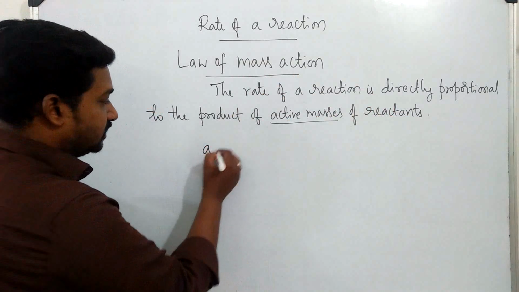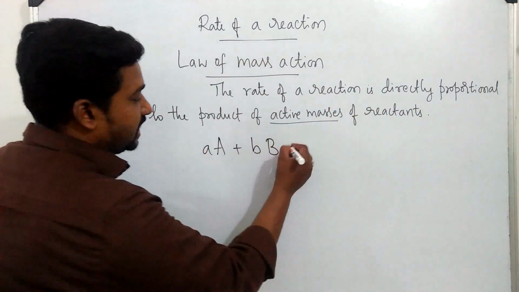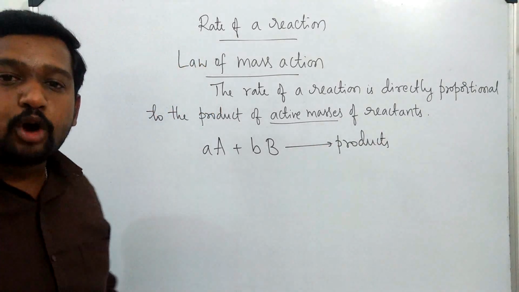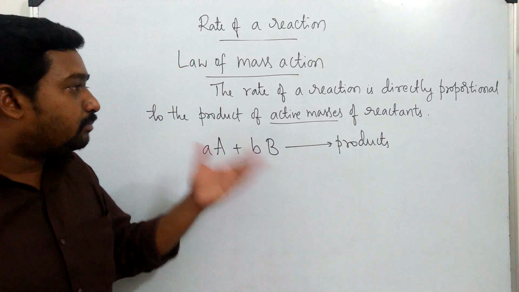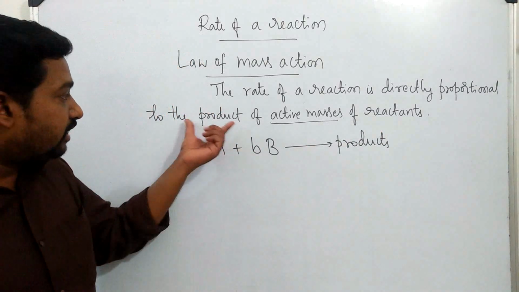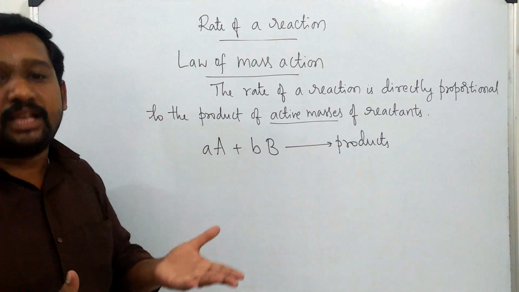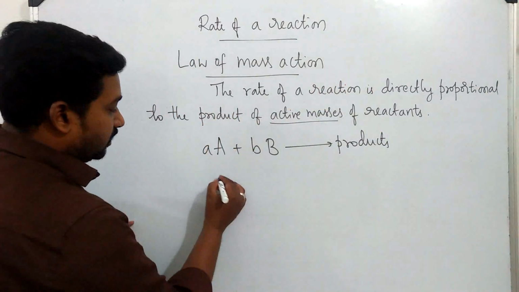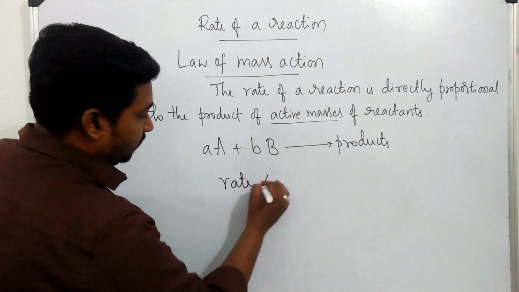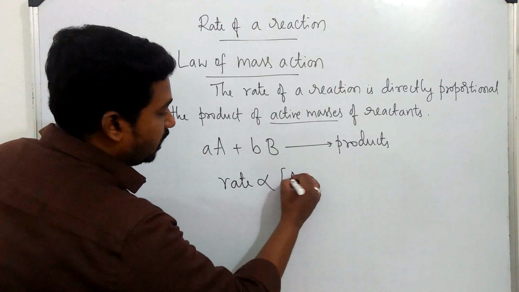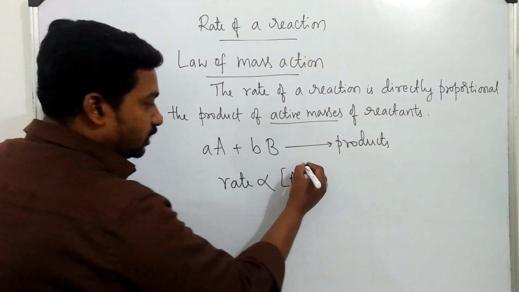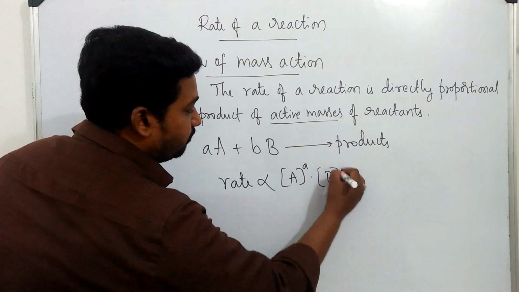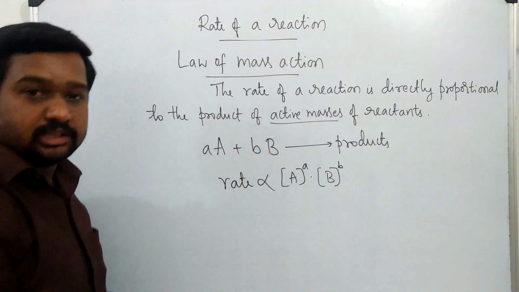Let me consider the similar example again. aA plus bB gives products. I am not worried about products because the statement is nowhere mentioning any concept of products. The word product here says multiplication. It is not the product of reaction. So, according to the statement, rate of this reaction will be directly proportional to molar concentration of A raised to the power of its own coefficient into molar concentration of B raised to its coefficient power.